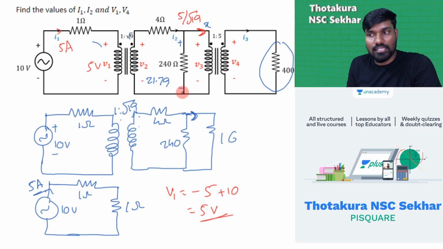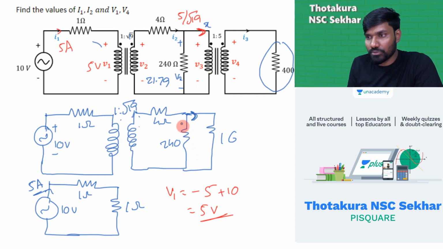You can find this current, you can find this voltage, and the voltage Vx. From Vx, I can find V4 by using this 1:5, 5 times more voltage. So V4 is equal to 5 times of Vx, divided by 400 is this I3, or V4 is equal to this. Okay, that's it. So let me just do that.